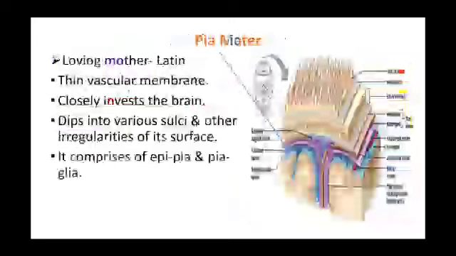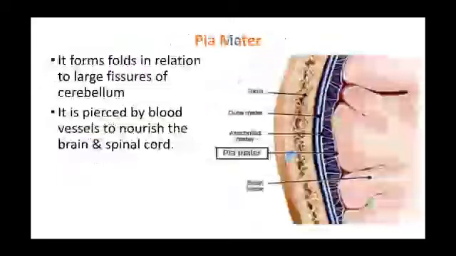Pia mater, also called the loving mother in Latin, is a thin vascular membrane. It closely invests the brain. It dips into the various sulci and other irregularities of its surface. It comprises epipia and pia glial. It forms folds in relation to the large fissures of the cerebellum.